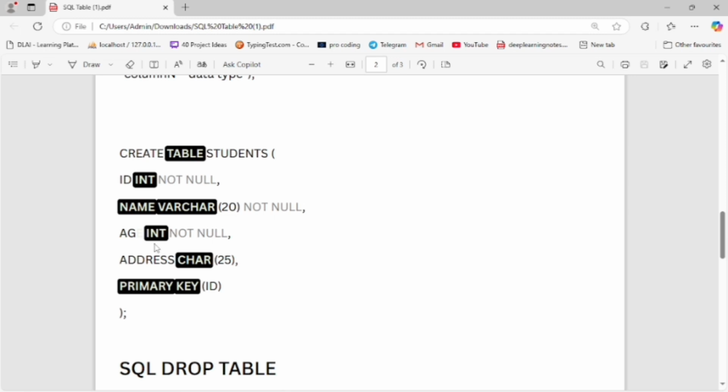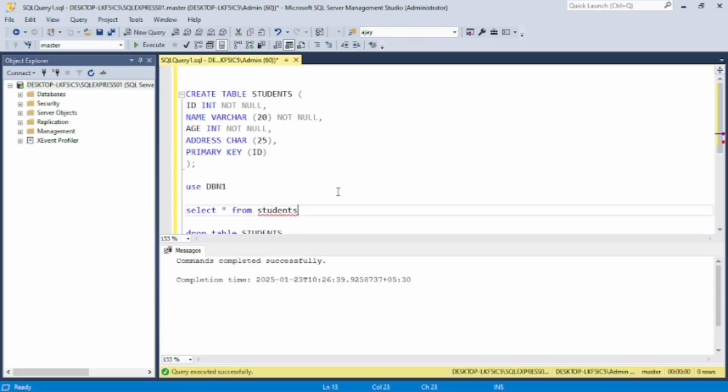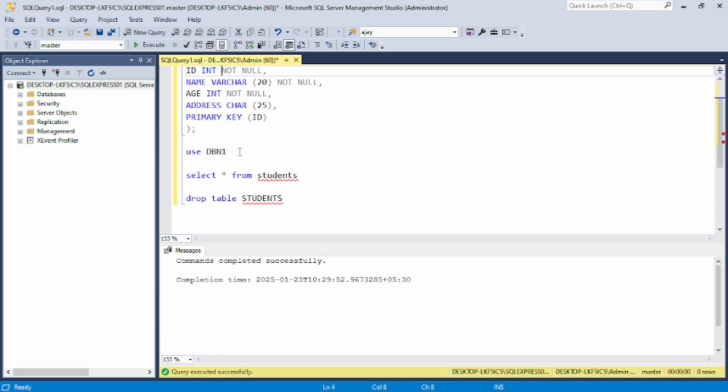Now let's start the practical for this table and see how to create the table in our database. By this command we can create the table in our database. First, understand our id: int is a data type, and not null is a constraint.